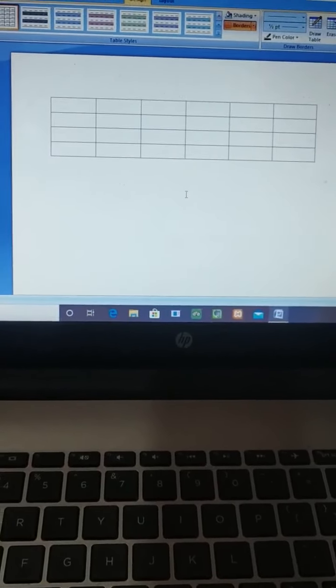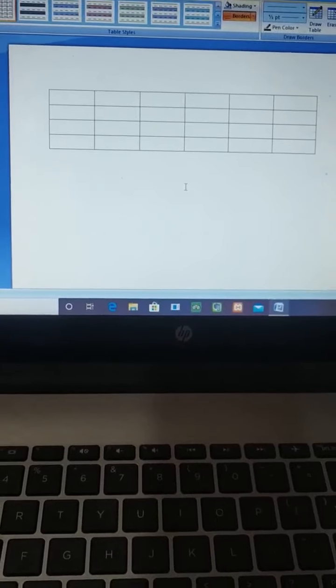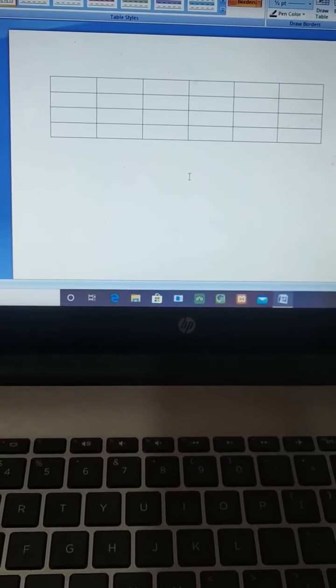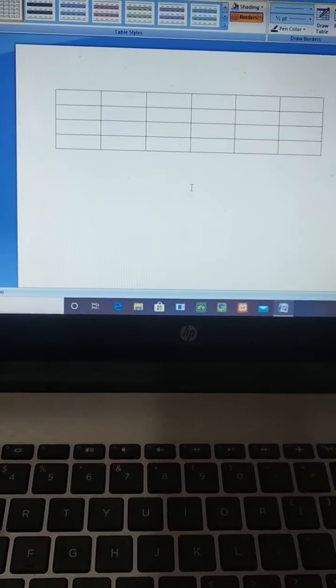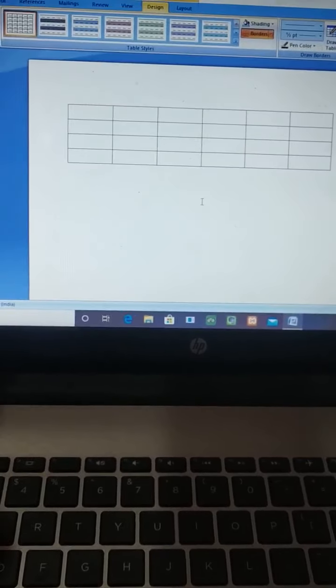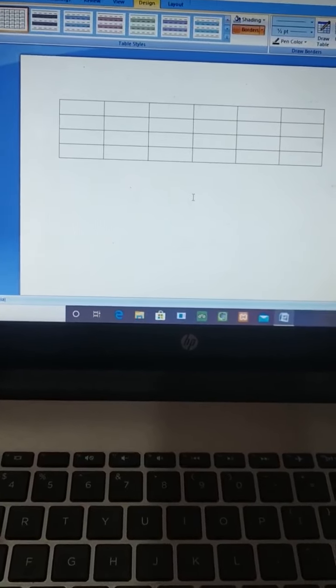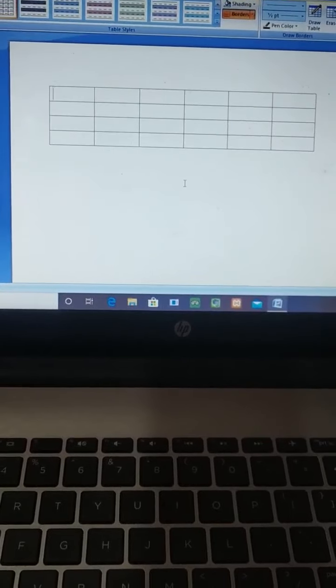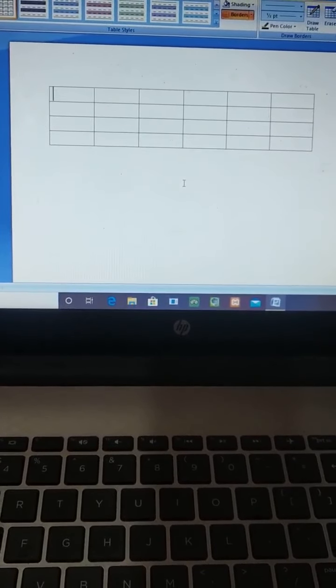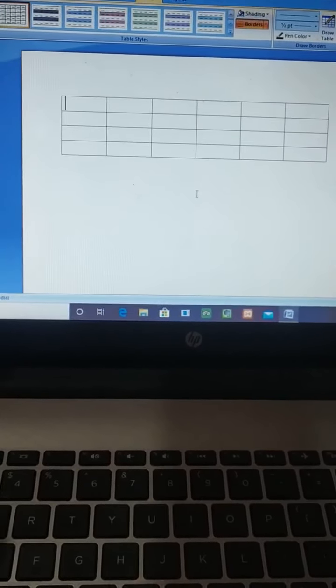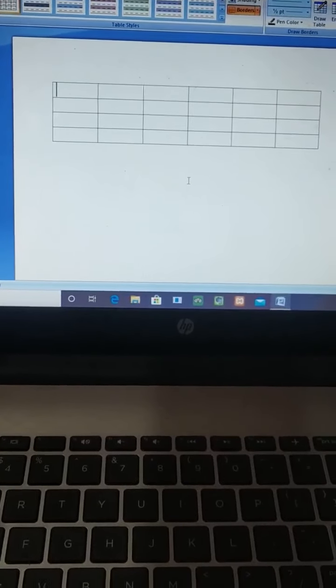So I hope you all understood what is Microsoft Word, what is a table, the introduction to a Microsoft Word document, how to save a Microsoft Word document, and also how to insert a table. The remaining portions we will look at in the next class. So this much you have to learn.